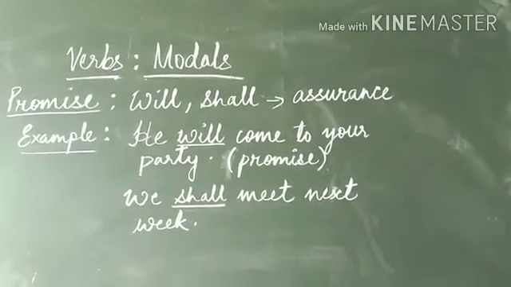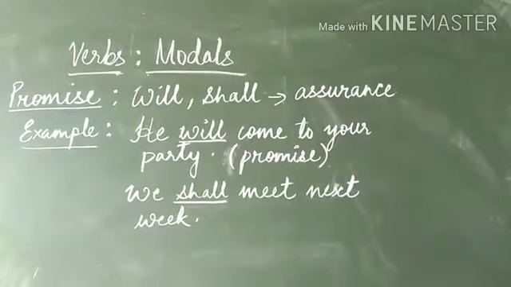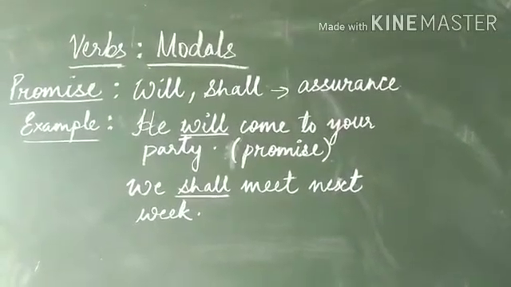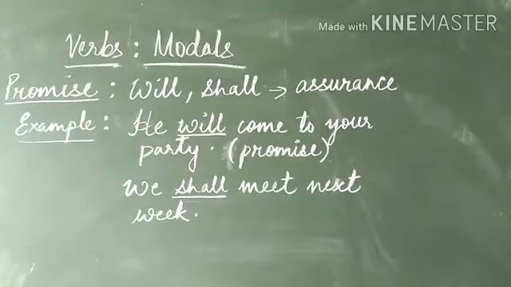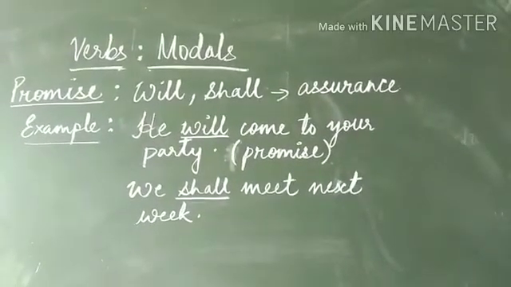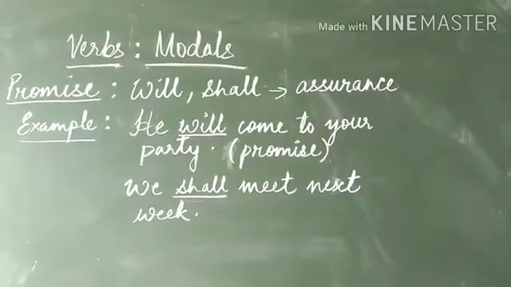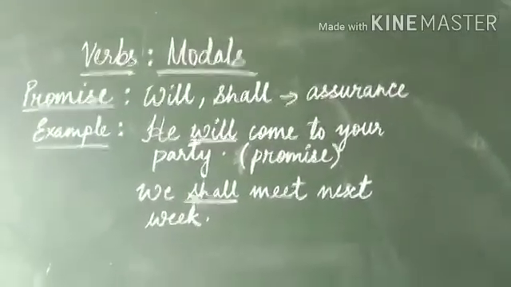He has assured that he will come to your party. It gives assurance as well as promise. The next example: we shall meet next week. Again, children, here is an assurance, here is a promise that we shall meet next week.